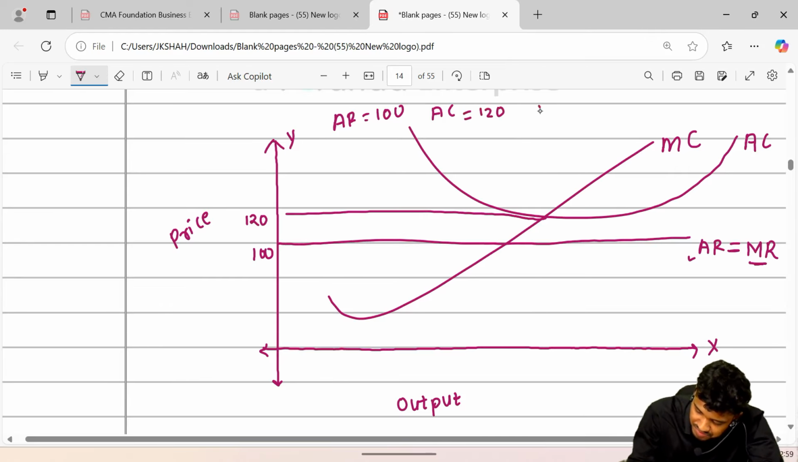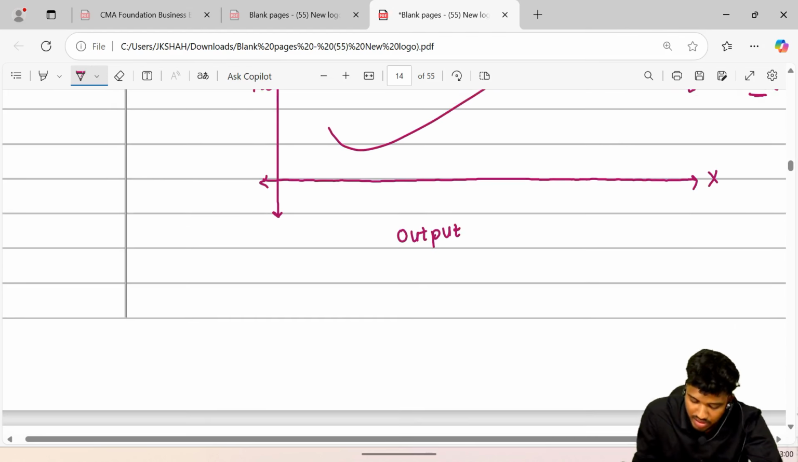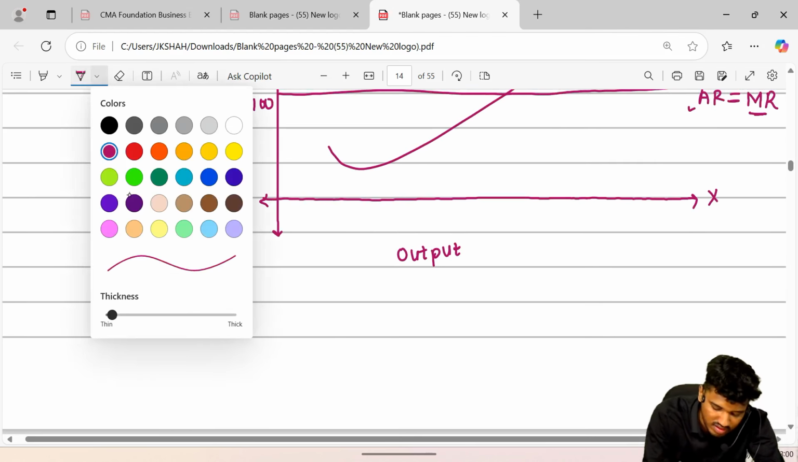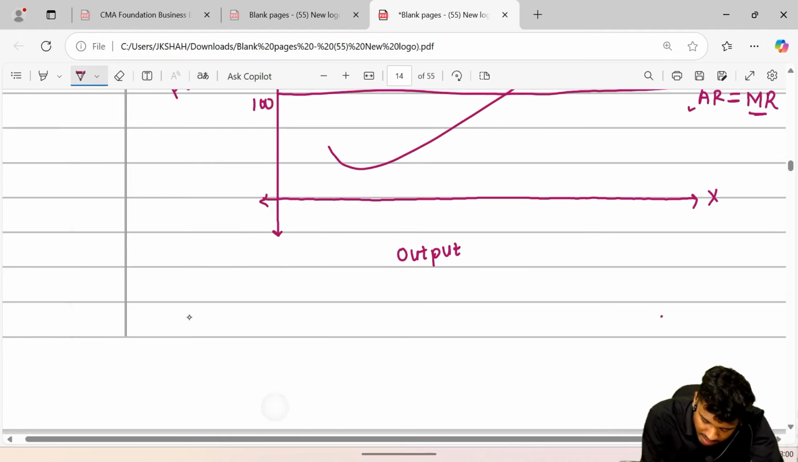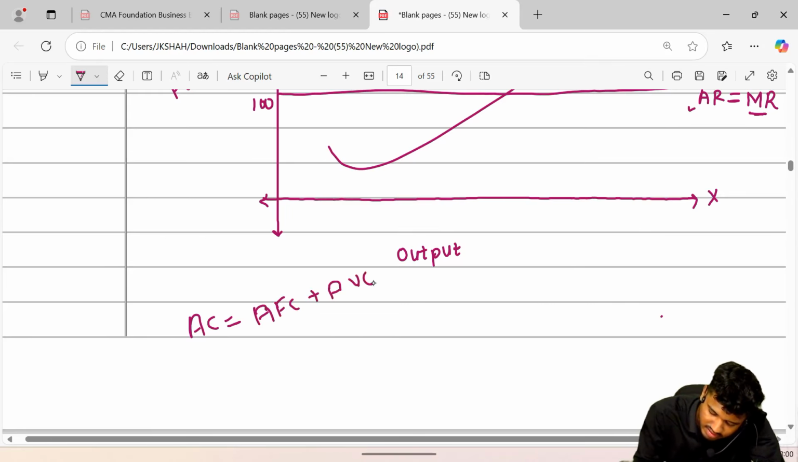So conclusion, AR is less than AC. It is loss. But which loss? Let's find out which loss this is. Let's find out. Example, AC is inclusive of AFC plus AVC. AC, that is average total cost.